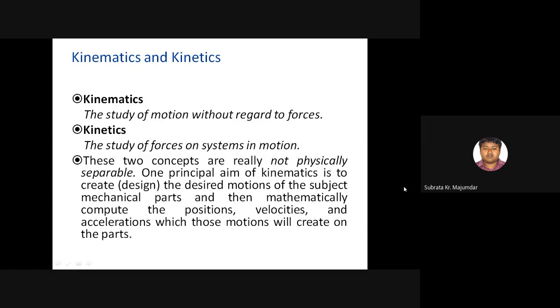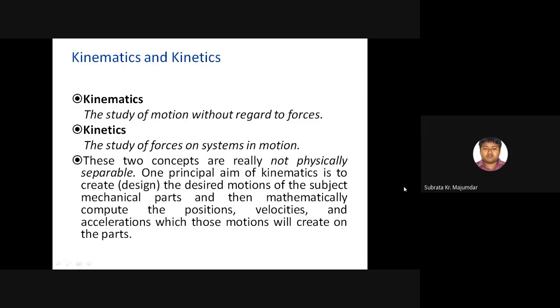These two concepts are really not physically separable. One principal aim of kinematics is to create and design the desired motion of the mechanical parts and then mathematically compute the positions, velocities and accelerations which those motions will create on the part.